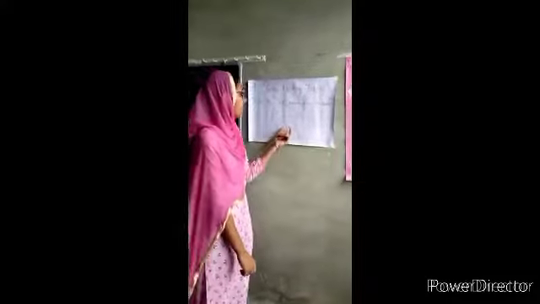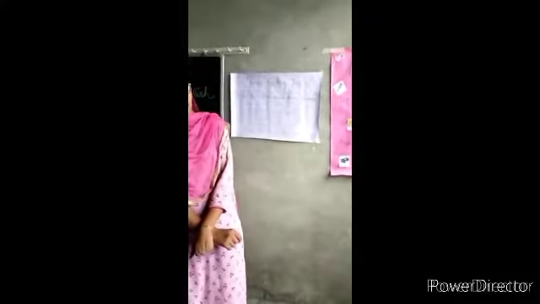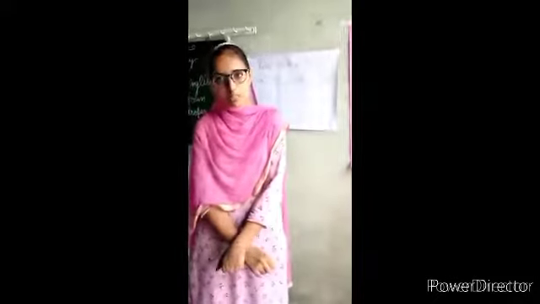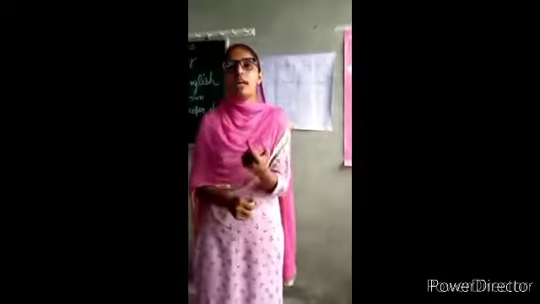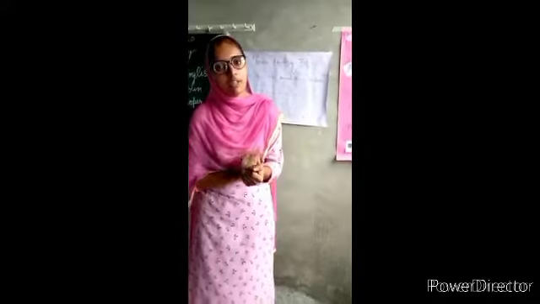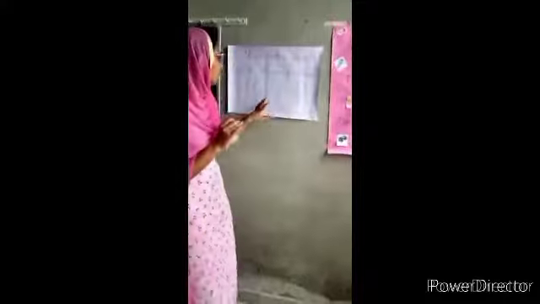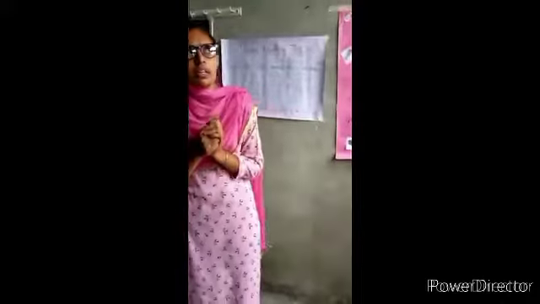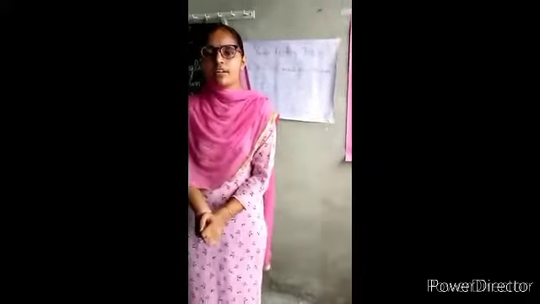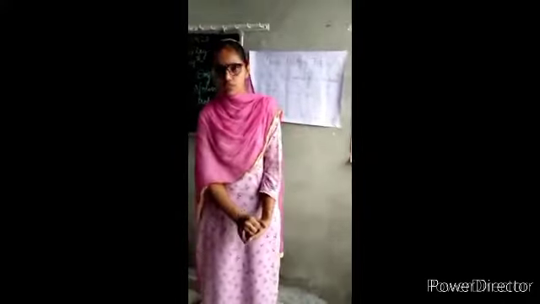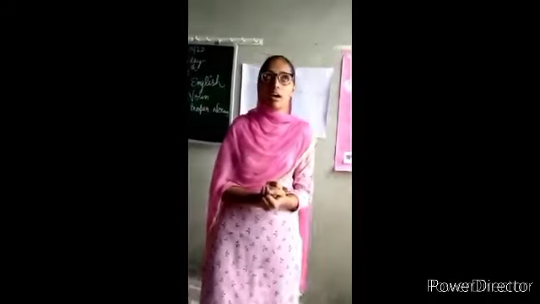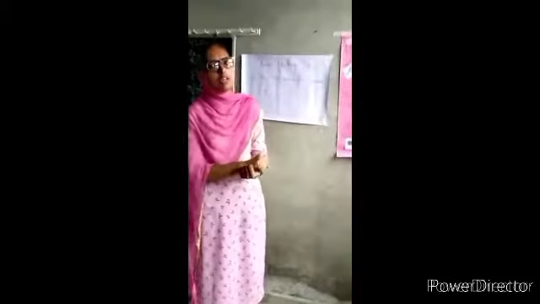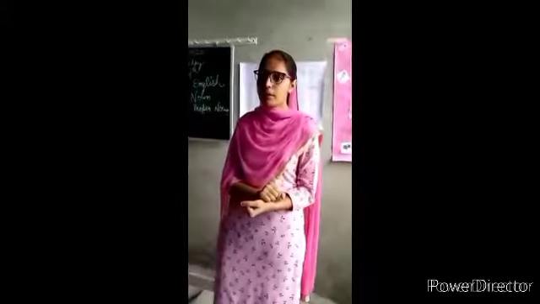One more example like this: dog. Dog is also an animal, but dog is the particular name of the animal. If I say, "I saw an animal," then how can I understand which animal you have seen? If you say, "I saw a cat yesterday," cat or dog, that is the particular name of the animal. That's why those are proper nouns.